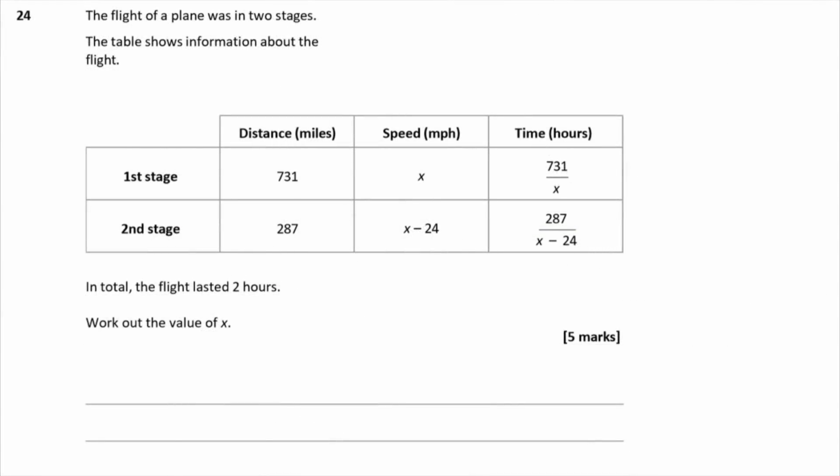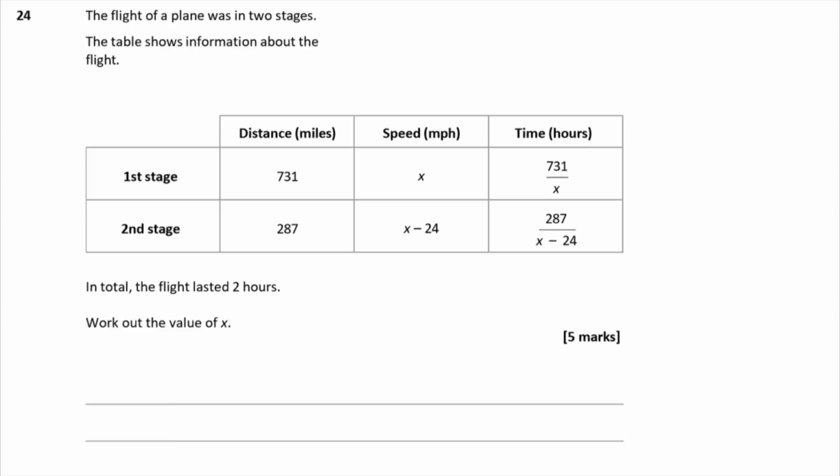Question 24. The flight of a plane was in 2 stages. The table shows information about the flight. The first stage of the journey, the distance travelled was 731 miles, the speed was x, and the time in hours was 731 over x. In the second stage, distance was 287, speed was x minus 24, and time was 287 over x minus 24.